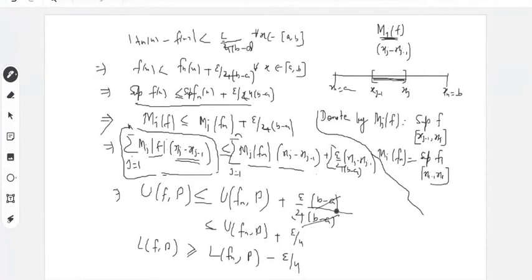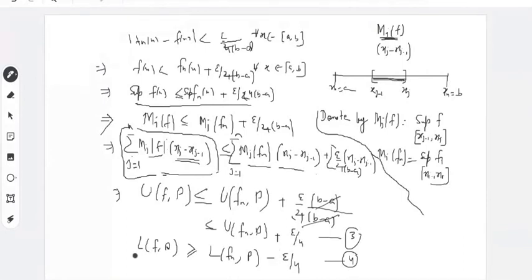Okay. Is it clear to everybody up to this stage? Maybe you can write this as equation number 3, this as equation number 4. Is it clear? Yes, sir. Okay. So now you multiply this 4 by minus sign. If you write this as minus LFP will be less than, when you multiply by minus, inequality will change. So minus LFNP and plus epsilon by 4. And you add both the inequalities 3 and 4.